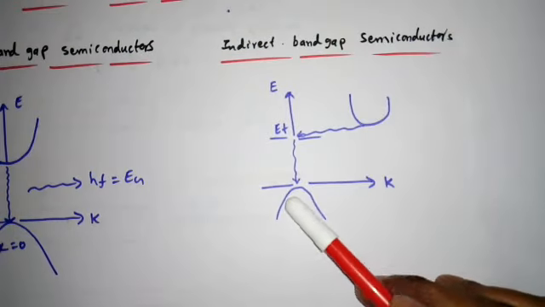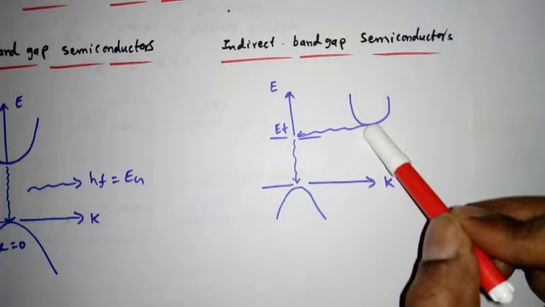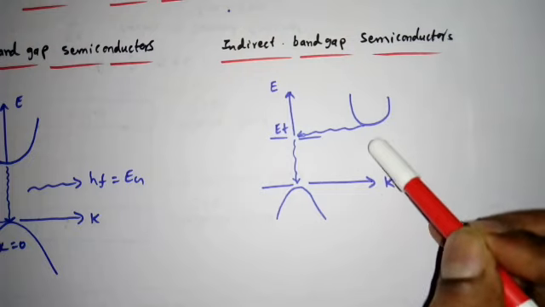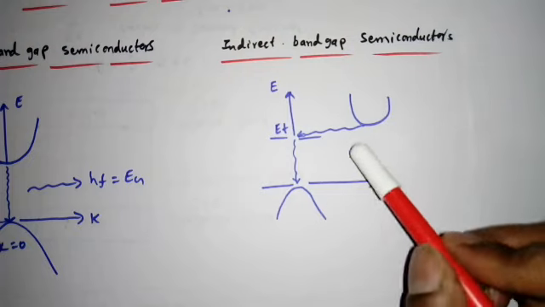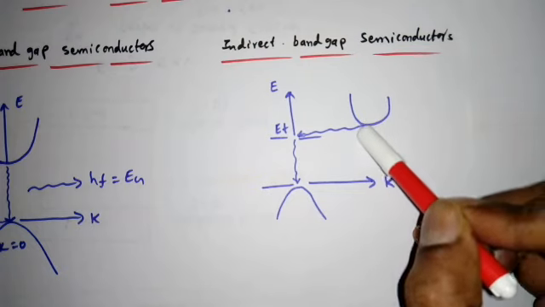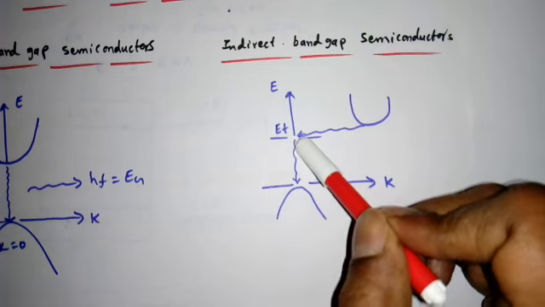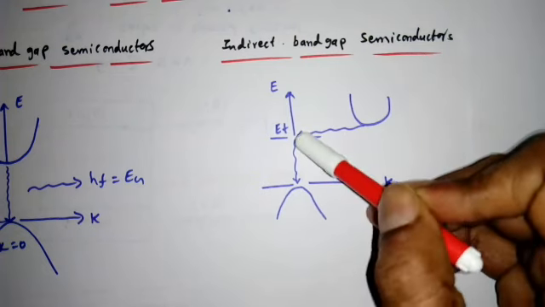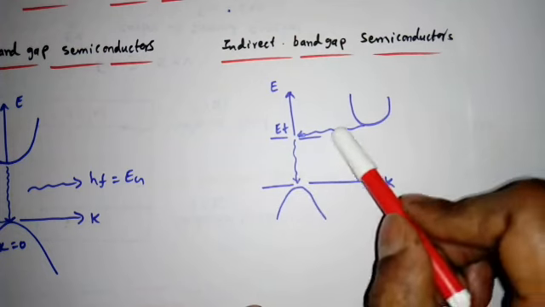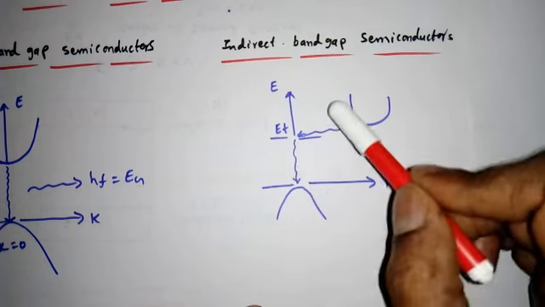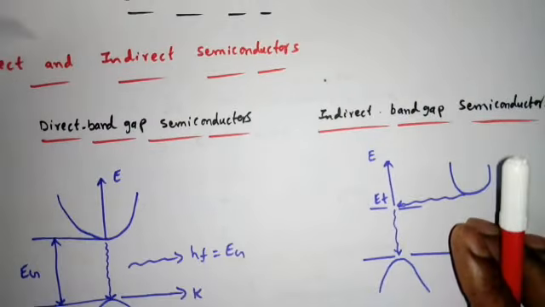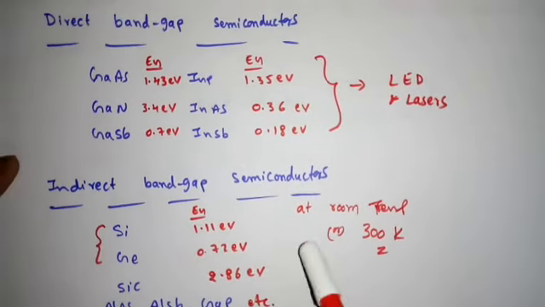But in indirect band gap semiconductors, the conduction band minimum energy level and valence band maximum energy level occur at different propagation constant k values. That is, the electron needs some momentum to fall from the conduction band to the valence band. So it will go to some defect state, then from the defect state it will fall to the valence band. Whenever it happens like this, it will radiate the energy in the form of heat in the lattice itself, right? Then we have seen some examples of direct band gap and indirect band gap semiconductors.